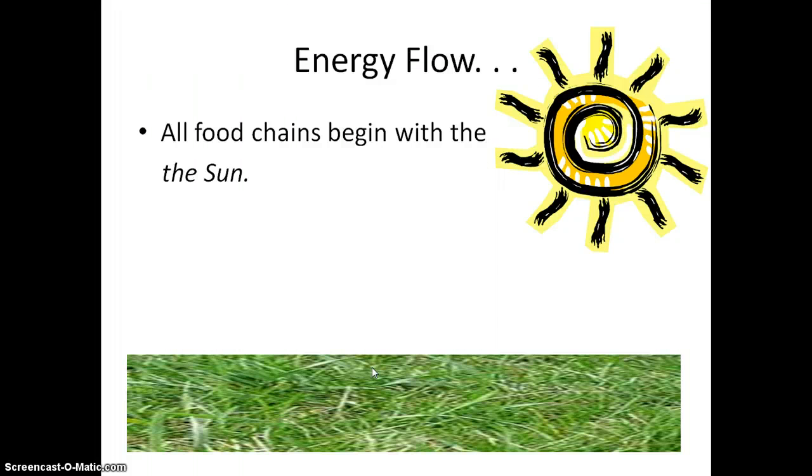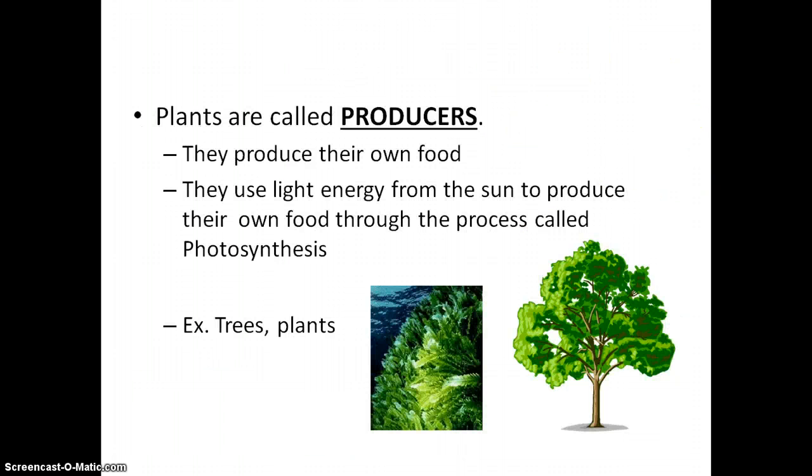So, energy flow. All food chains begin with the sun. The sun is the driving force of all food chains on Earth. Plants are called producers. Now, producers, like the name says, produce their own food. They make their own food. They take light energy from the sun and convert it into glucose and oxygen through a process called photosynthesis.